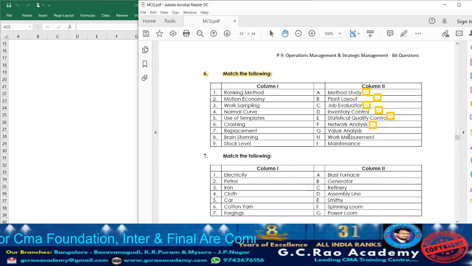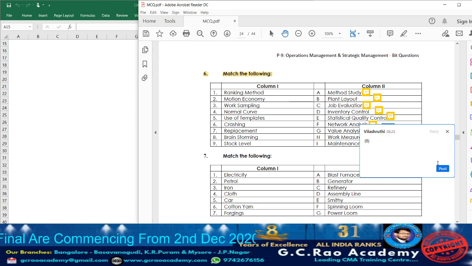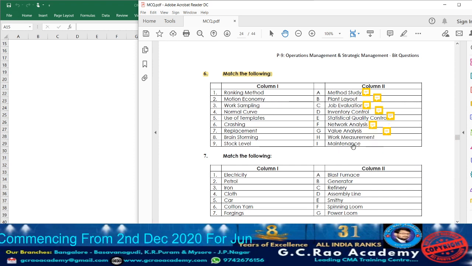Next, what we have? Value analysis. Brainstorming is one of the techniques of value analysis. So accordingly, write down against that point number 8. Next, what we have? Work measurement. Work sampling is one of the techniques of what?